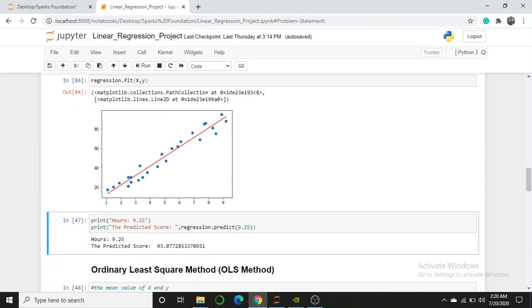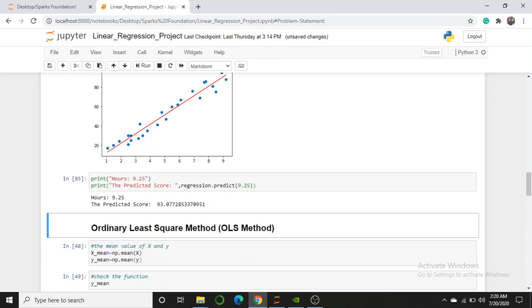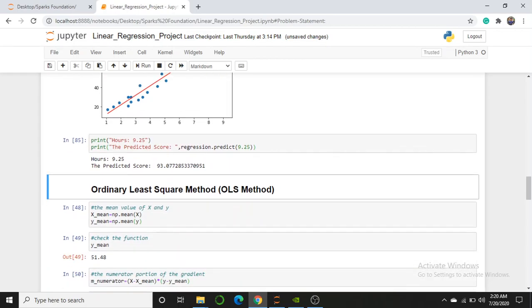So this line is very important, I have to calculate it, and now I have to predict. My predicted answer is 93.07. So if a student studies for 9.25 hours, his predicted score will be 93%.